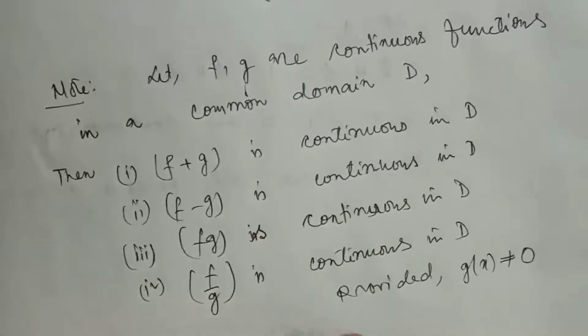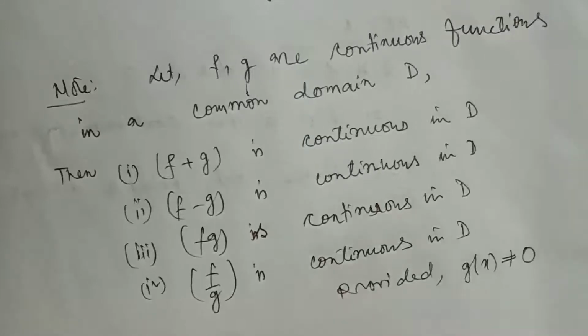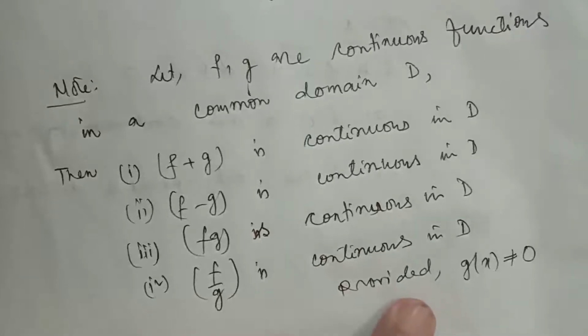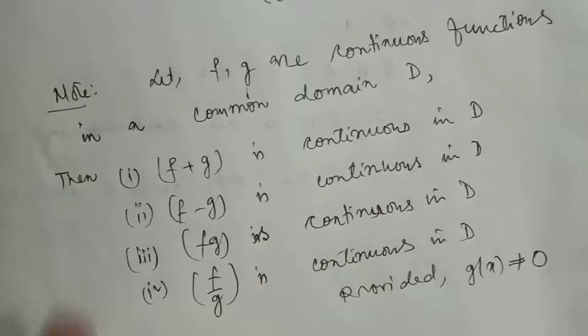That means if g of x equals 0 at some point, at that point the function will not be continuous. Okay, so this is actually the extended form of this theorem.